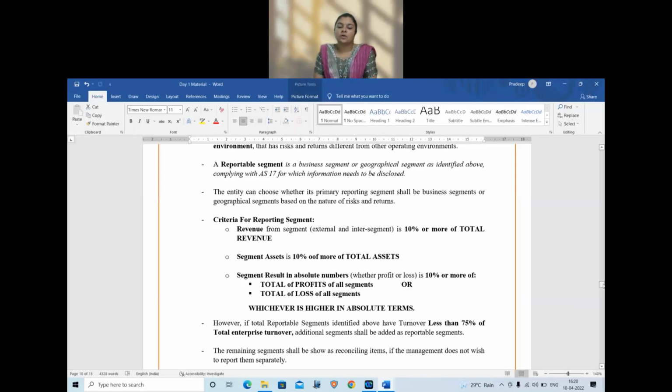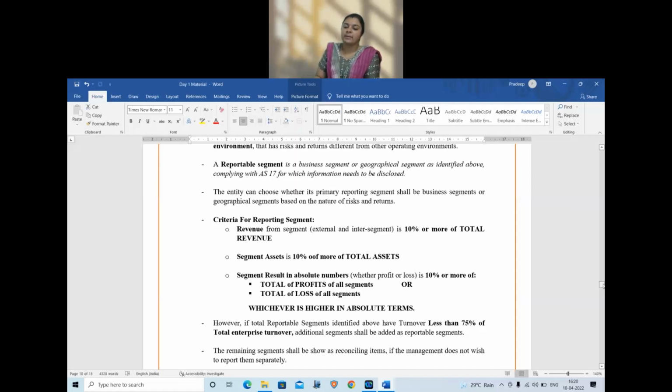Okay, someone is asking additional segment criteria, please repeat. When you do not have enough segments to be reported, what will happen? Suppose I have 10 segments, out of which only 4 are reported, and for the 4 segments, if the total turnover is less than 75% of the enterprise turnover of all the segments put together, assume total enterprise turnover is 100.